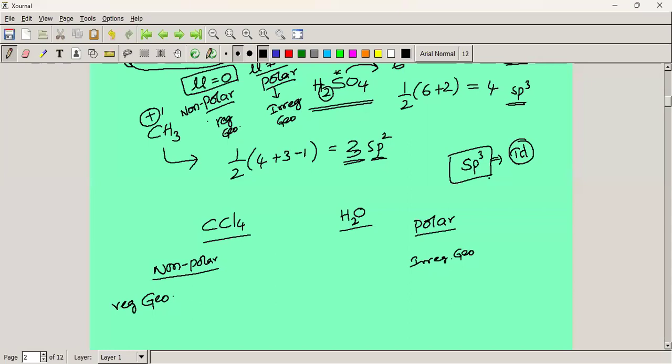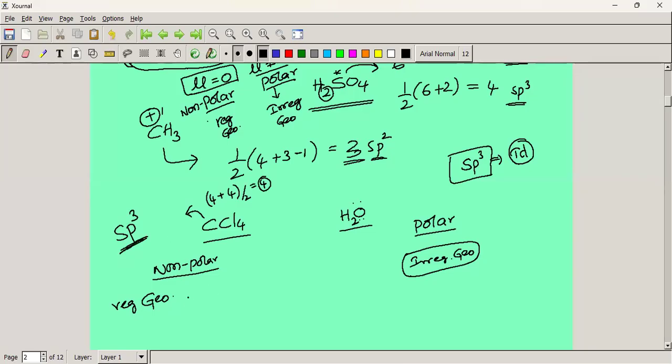If sp3 hybridization has lone pairs of electrons, what is the geometry? V shape, 2 bond pairs, 2 lone pairs. That is the V shape, and that is considered an irregular geometry. Clear? So here in CCl4, what is the hybridization? sp3 hybridization, because carbon has group number 4. We have 4 monovalent atoms. 4 plus 4, 8 by 2, that means 4. 4 is sp3 hybridization.